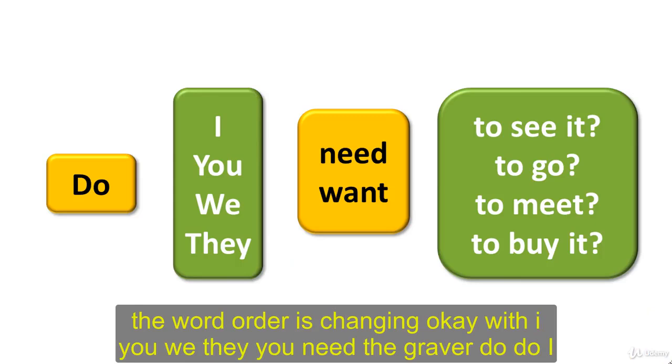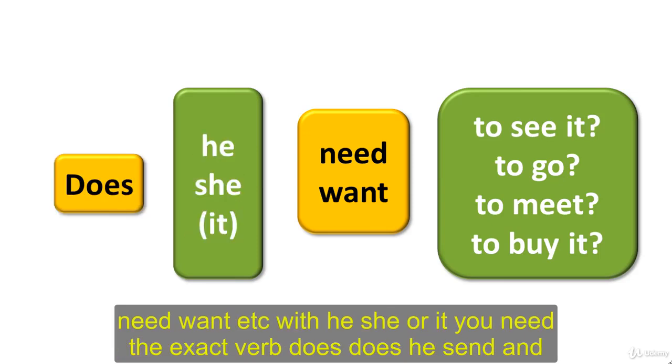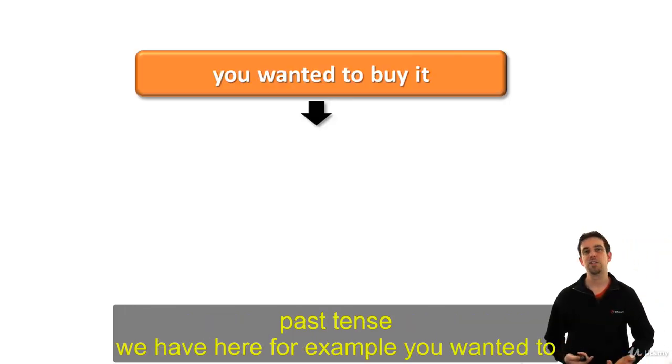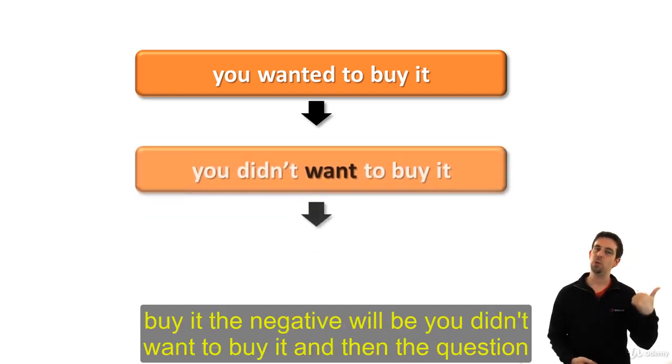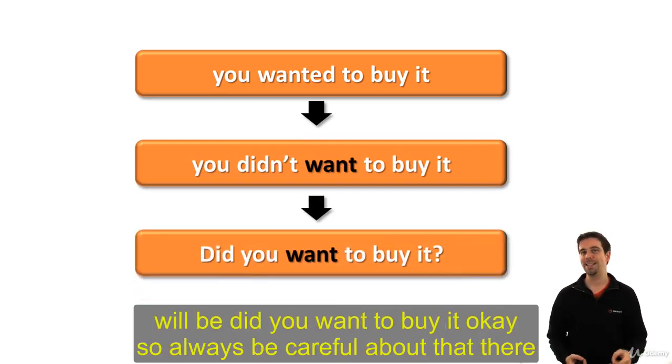With I, you, we, they, you need the auxiliary verb do. Do I need, want, etc., right? With he, she, or it, you need the auxiliary verb does. Does he send? And without the S, does he need to go? Not does he needs. This is incorrect. In the past tense, we have here, for example, you wanted to buy it. The negative will be you didn't want to buy it. And then the question will be, did you want to buy it? Okay? So always be careful about that there.